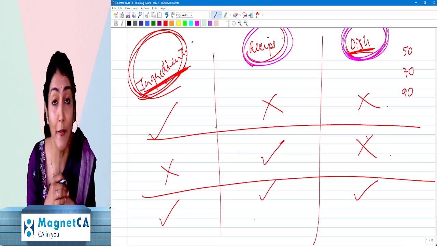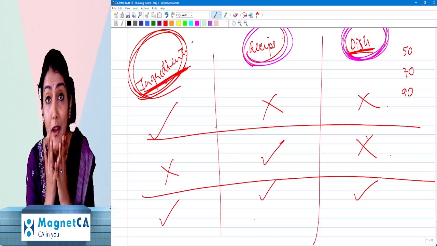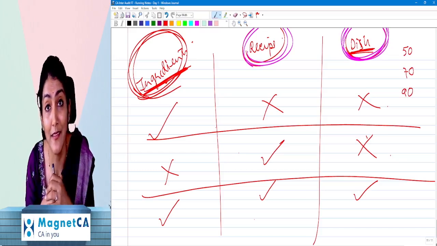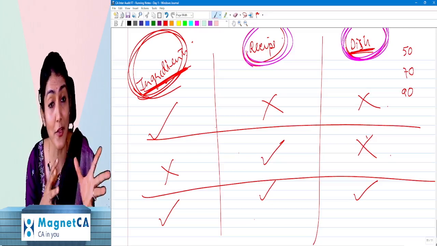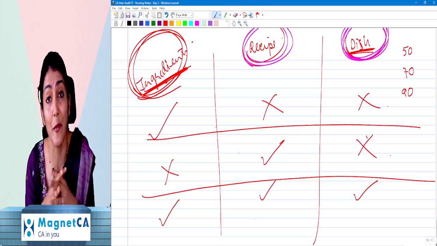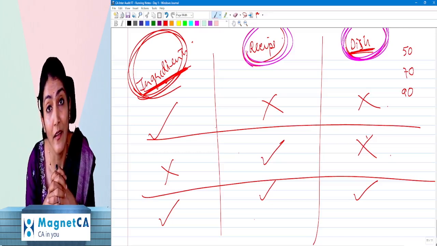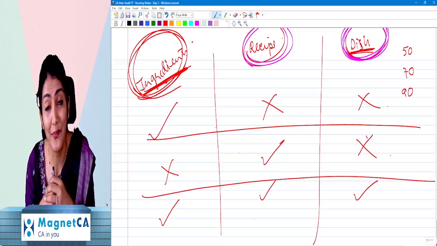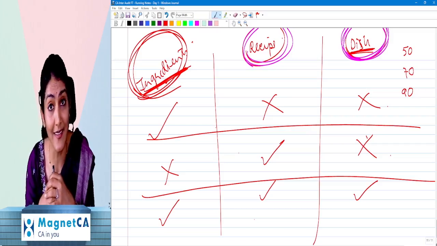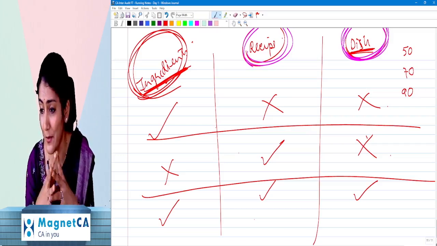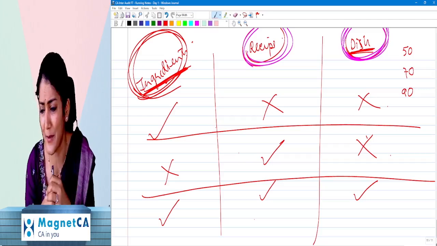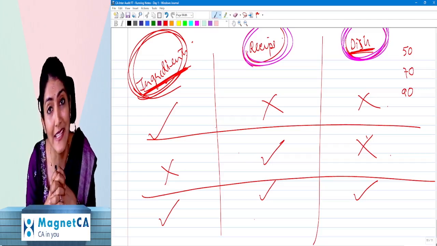November 23, one of my students got 93 marks in audit. Can you believe it? Even I'm not able to believe. 93 marks. I will show you his notes and his answer paper also. Like, 70, 80 is digestible, no? But 93? Oh my God. You can also see the interview which I've taken of that particular student on my YouTube channel, if time permits or if you would like to see it.